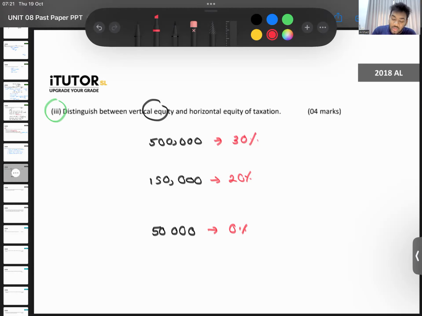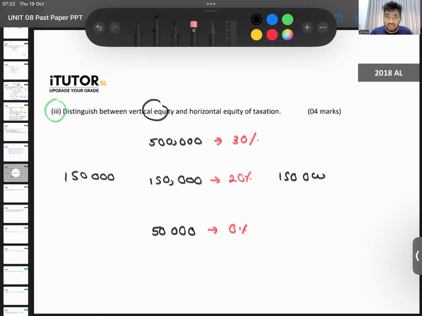Then what is horizontal equity? Horizontal equity is where people at the same income level, or people that have the same income capacity, should be paying the same tax. Now let's say there is you who is earning 150,000. There is me also earning 150,000. There is your neighbor also earning 150,000. Now, if all three of us earning 150,000 are paying different amounts of taxes, that is unfair.